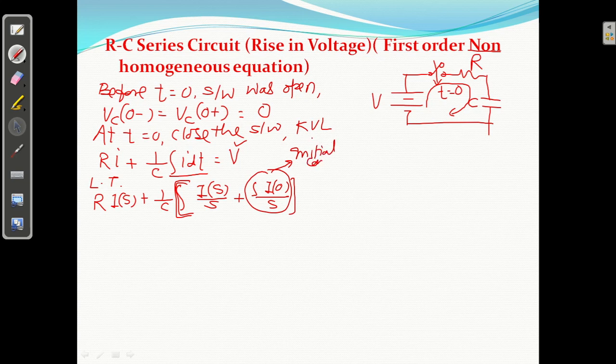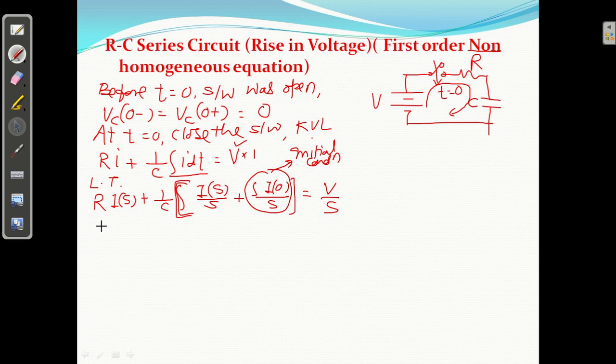Initial condition. What is the initial condition? That is 0. Okay, so it will be 0. Equal to V का क्या आएगा? V मतलब V into 1 है ना ये. V means V into 1. So V का V और 1 का 1 by s. So V by s, right? So this is the initial condition.